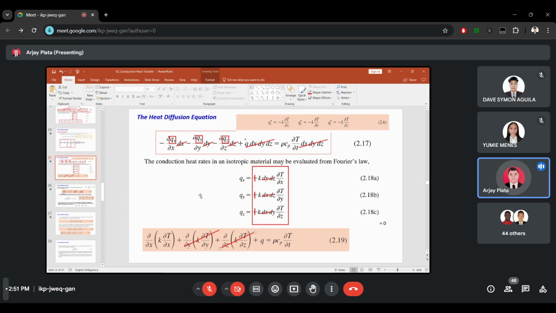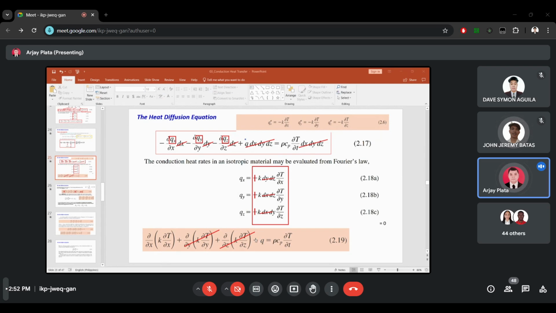Okay, so another question. What do you think will happen if we are only considering a steady state conduction? Let me call on Jeremy Batas. The heat flux is going to be constant. So the heat flux will be constant.